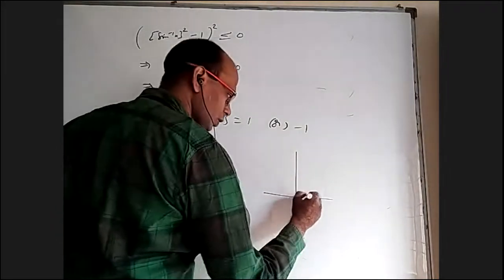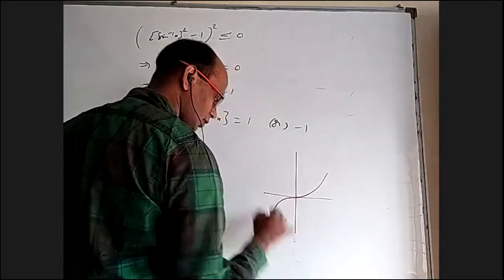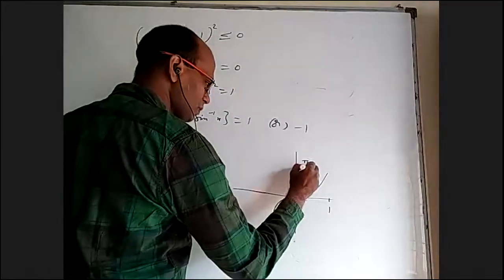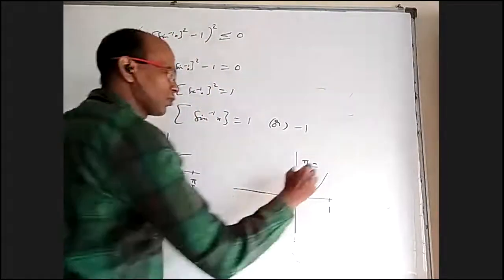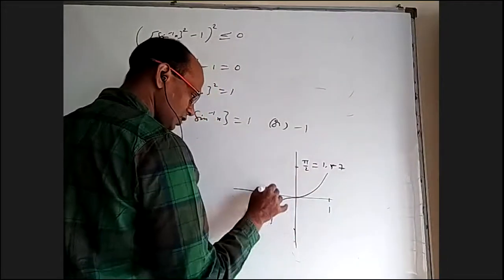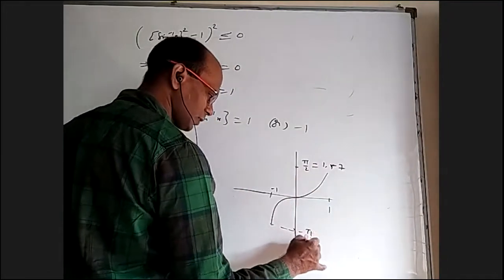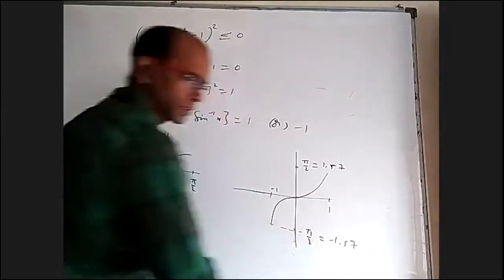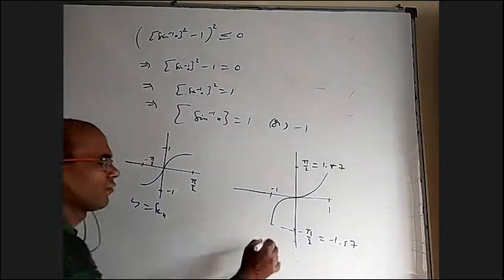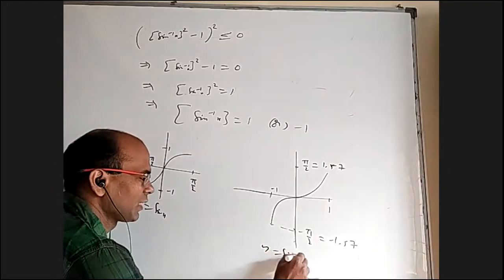So it will be like this, where this is 1 and this is pi by 2, which is around 1.57, and this is minus 1 and this is minus pi by 2, which is minus 1.57. This is the graph of y equal to sine inverse x.